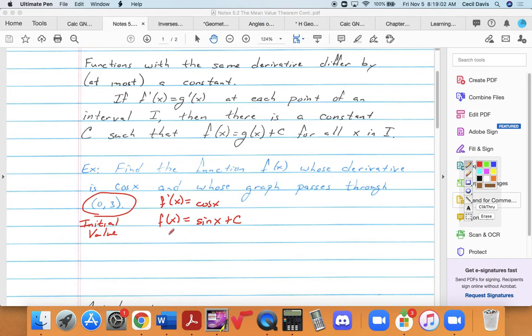So if it passes through the point (0, 3), we know that 3 is equal to sine of 0 plus c. Sine of 0 is 0. So that means 3 is equal to c. So f of x is sine of x plus 3.